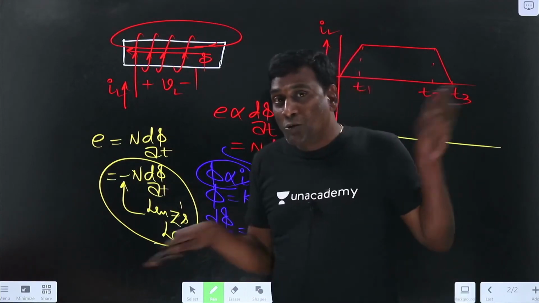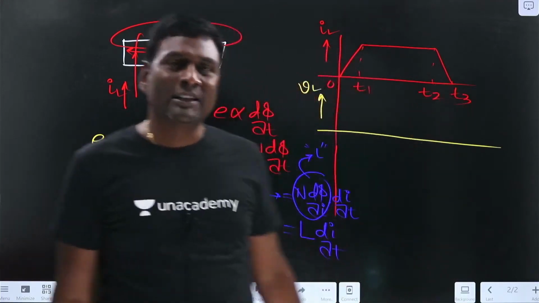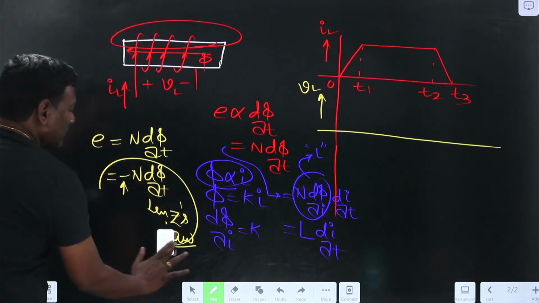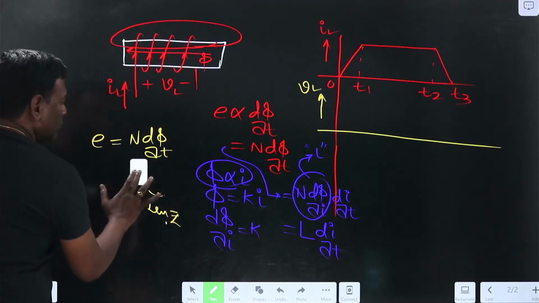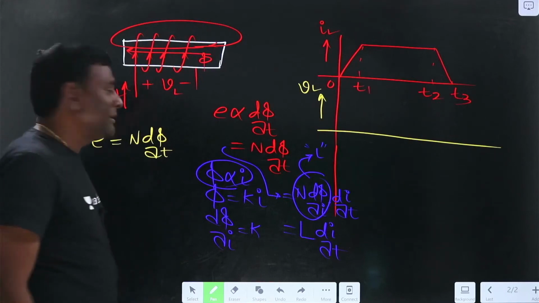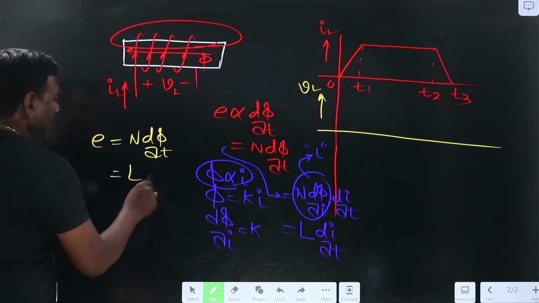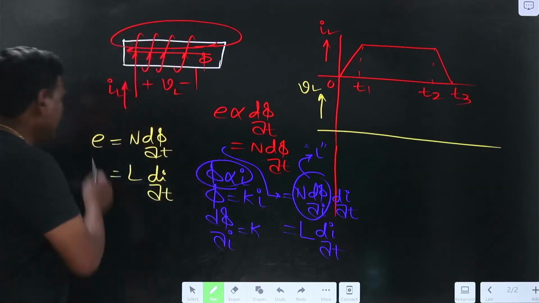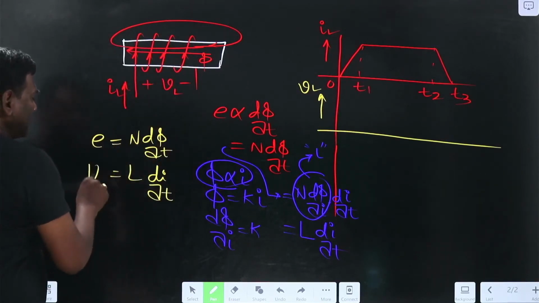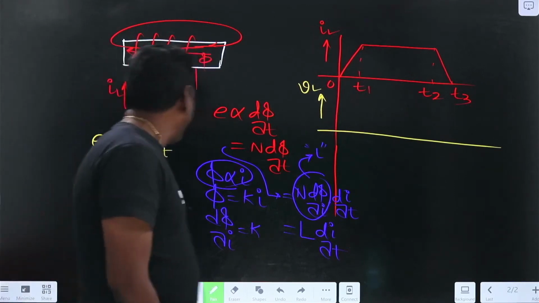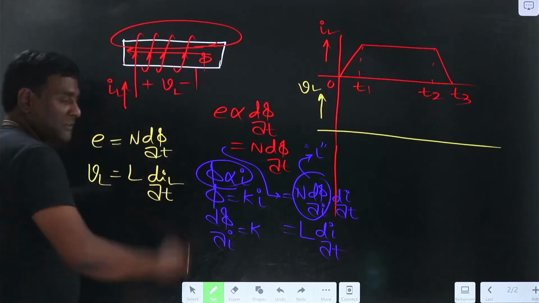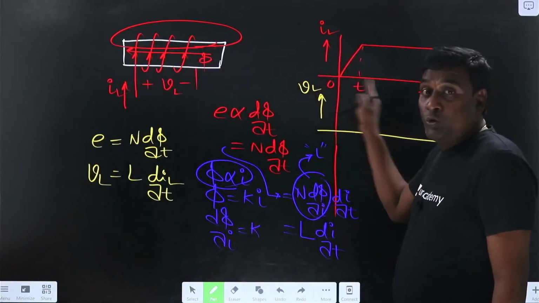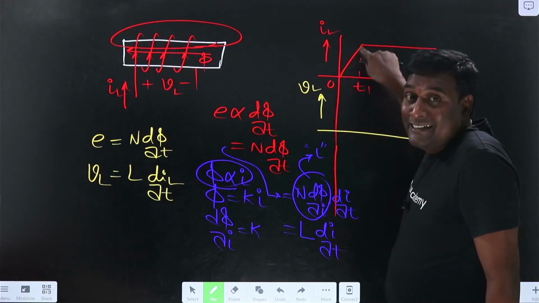I2 dash, phi 2 dash in the opposite direction, that way we discussed. Now we need not bother about the minus at all, only plus: N d phi by dt is equal to L di by dt. Now this is the induced voltage, or the voltage across the inductance, equal to L dIL by dt, because IL is the current flowing through the inductance.